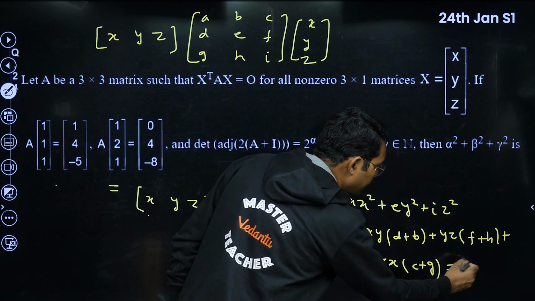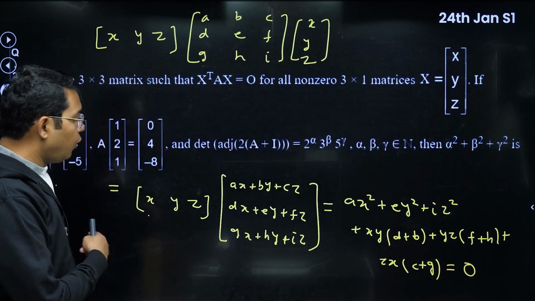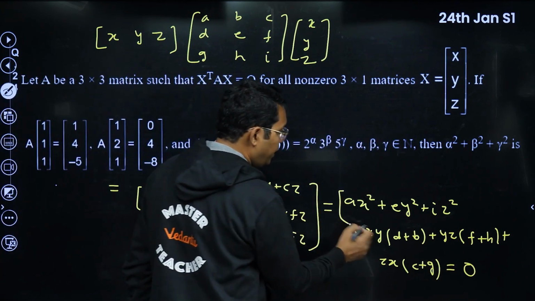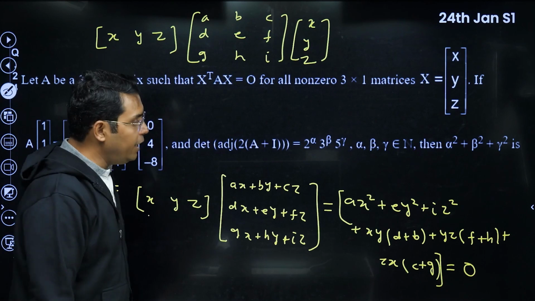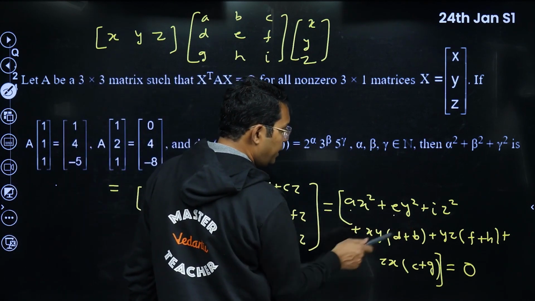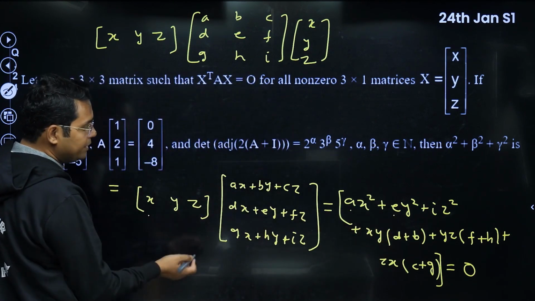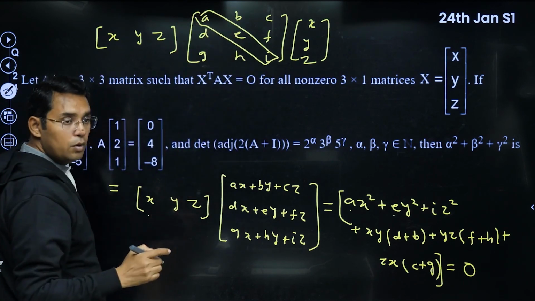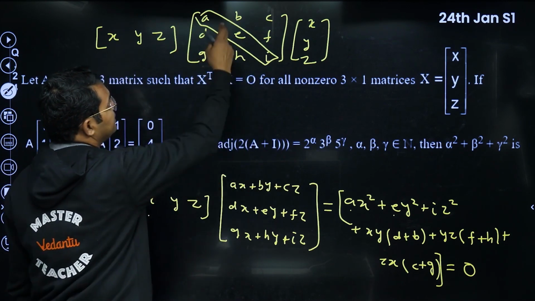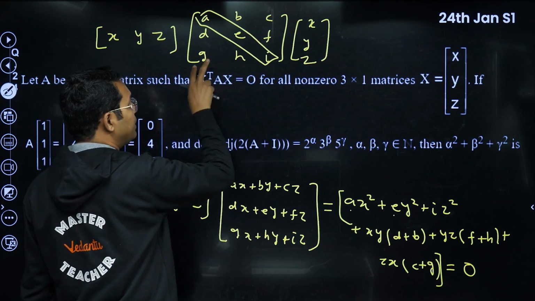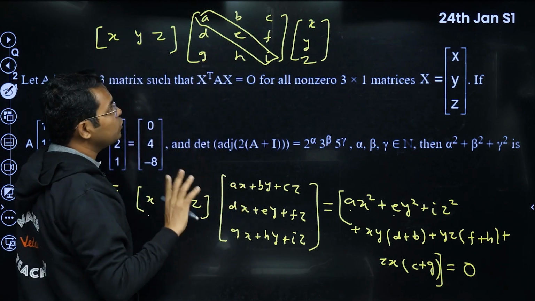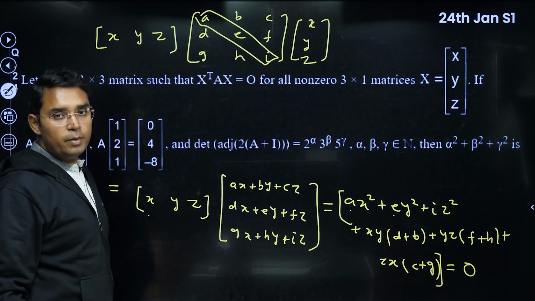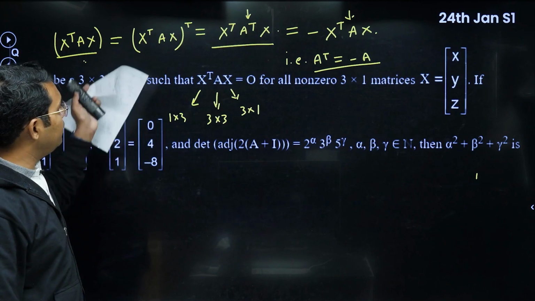Now you want this to be a null matrix, this to be 0 for every x, y, z. Then it is true only if all the coefficients a, e, i, and so on are 0. So when this happens, a, e, i have to be equal to 0, and the sums b plus d, c plus g, and f plus h have to be equal to 0. That means it will become a skew symmetric matrix. So this is what I was telling you from here also.